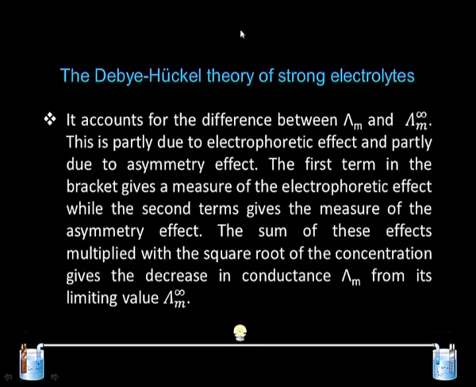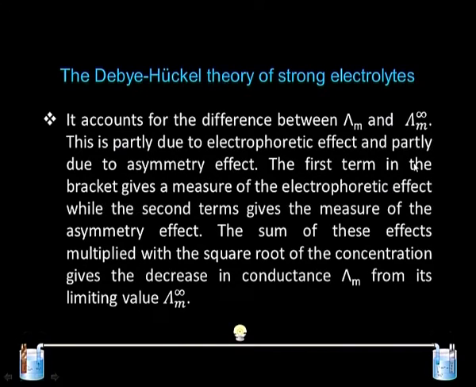What these two terms are trying to explain is that there is a difference between the molar conductance of a strong electrolyte at any concentration and the molar conductance of a strong electrolyte at infinite dilution. These two factors can be accounted for by two effects, the electrophoretic effect and the asymmetric effect.